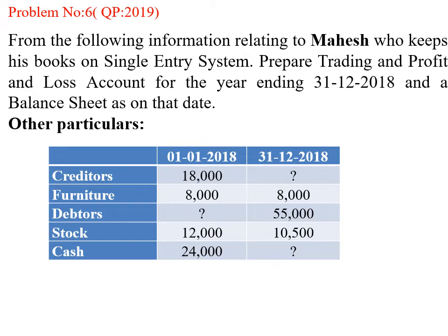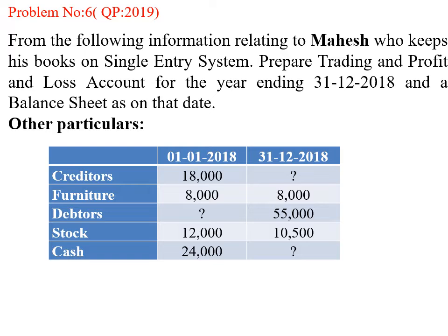So last problem for accounting from incomplete records for 24 marks. Again I am taking a question paper problem which appeared in the 2019 question paper, previous semester, because in 2020 there was no examination for the students. So the last reference question paper will be the 2019 question paper. So 2019, 24 marks question.